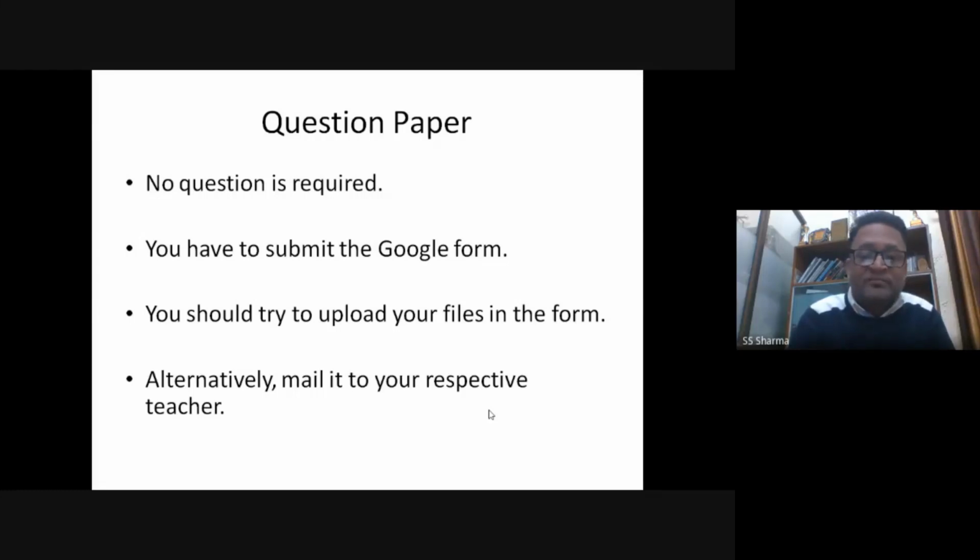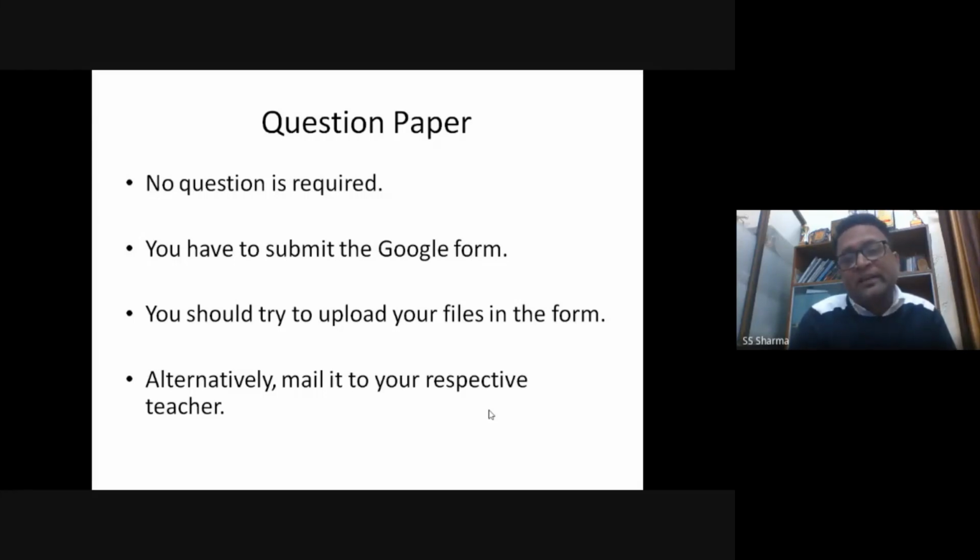This is our request, because that makes our checking easier as well, because many a times, since you people mail, it is very difficult to answer and check the answers, because that has a lot of problems. So please try to upload, and you can submit the form at any point of time, even a blank form. Now, one thing you should understand, suppose if you are emailing us the answers of the questions where you needed to upload, so it is fine.